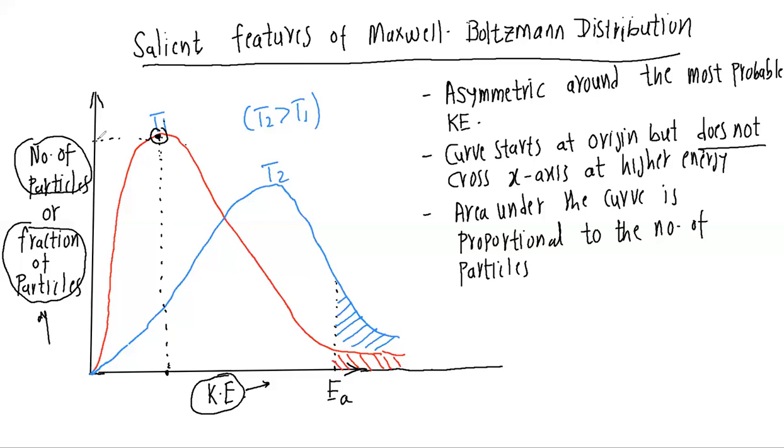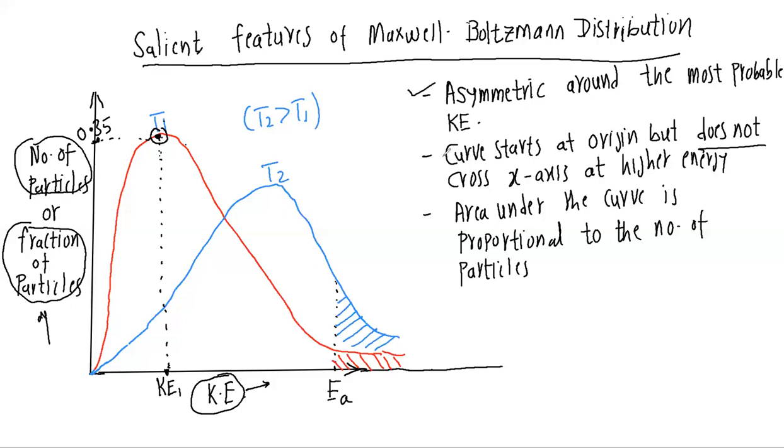For example, suppose this point corresponds to 0.35 in terms of fraction. What does it indicate? That means 35% of the particles or gas molecules possess this specific kinetic energy, K1. So you can see that this curve is asymmetric. It is not symmetrical about this point. So that is the first characteristic.